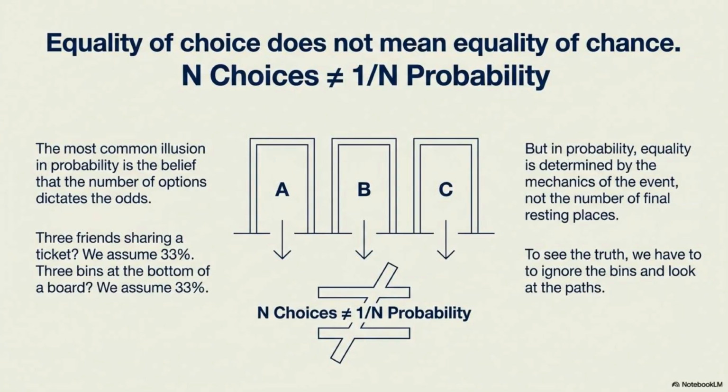In solving probability problems, there is a common illusion that the number of options dictates your odds. The fact is, in probability, true equality is determined by the mechanics of the event, not just the number of final bins or the way we organize the outcomes. So do slow down and think through the processes.